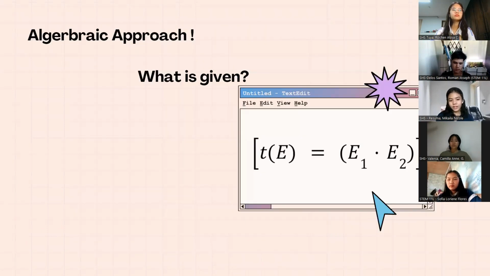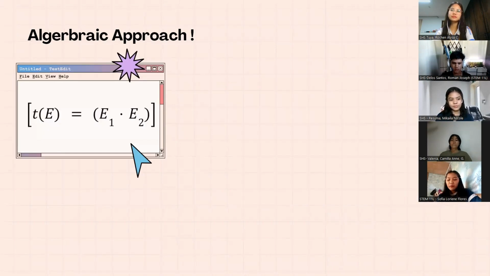Now, we will be using the constant multiple theorem to solve for the limit, or the overall number of views worldwide after 3 years. We are given an equation of T of E equals E1 times E2, where the limit of a constant times a function is equal to the product of the constant and the function's limit. Our first total view measurement is 6,000 and our second total view measurement is 119,172. We will multiply them in our given equation and that will give us our overall views after 3 years.